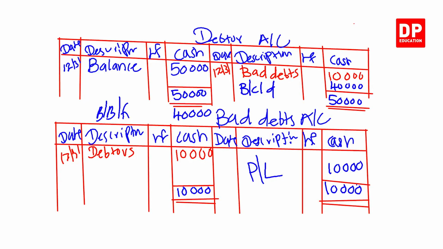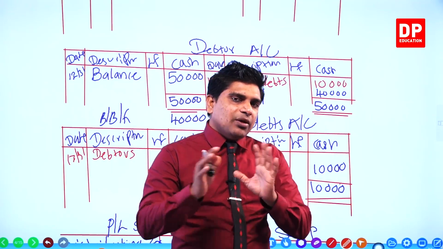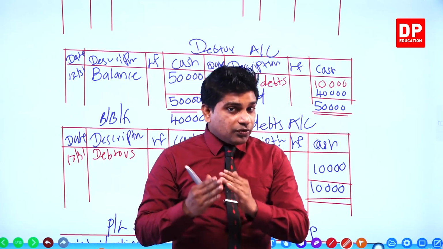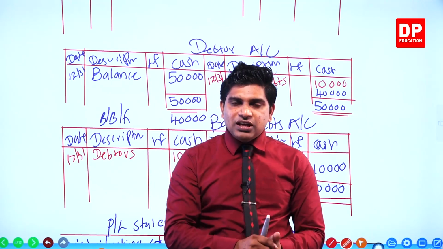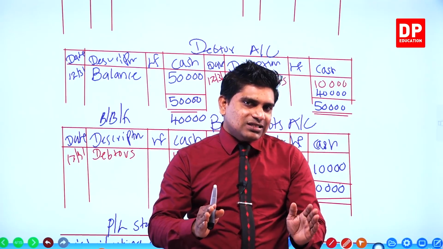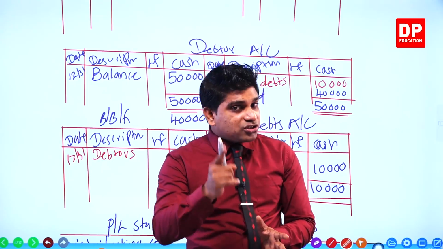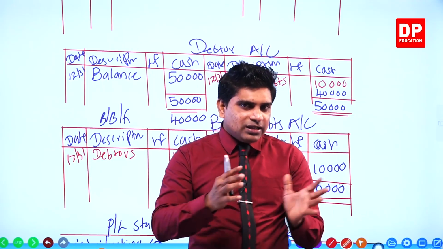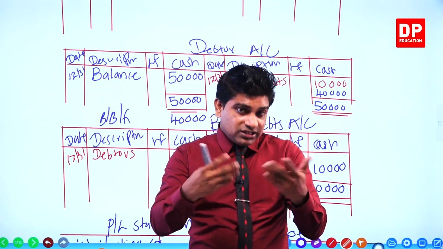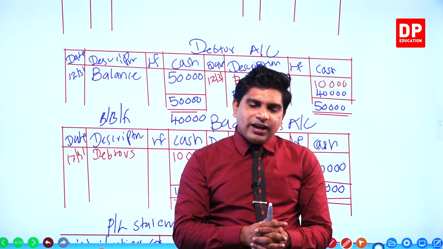In the last video also, when we did accrued income and accrued expense, income and expenses accounts, to where do we transfer? To the profit and loss statement. You must remember, every time the income and expense account balances at the end of the year, we transfer them to the profit and loss statement. We never bring those balances to the next accounting period. We bring only the net profit or net loss.